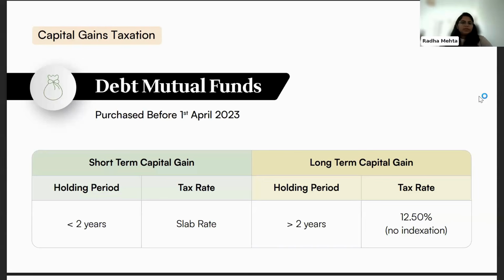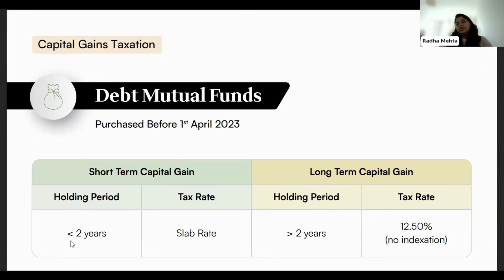For short-term holding period, the gain will be taxed at the individual slab rate, depending on whichever slab that individual is falling under. And if it's a long-term capital gain where the holding period is more than 2 years, then the tax rate will be 12.5% with no indexation benefit provided. This is applicable only if the mutual fund is purchased before 1st of April, and this is specifically for debt mutual funds where the exposure is more than 65% in debt and money market instruments.